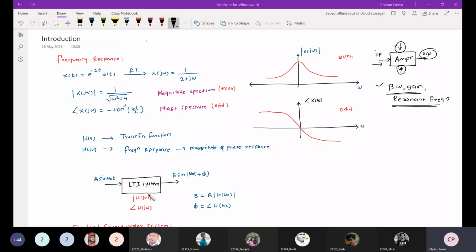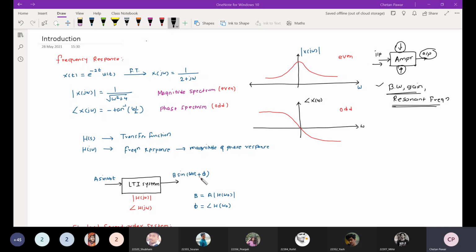So these two quantities, if you apply this particular signal to this LTI system, and if you want to find out the magnitude of the output, that will be B is equal to A into mod of H of j omega naught. Okay, and the angle will be directly added into the phase of the input signal, because phase of the input signal is 0 here, so that angle will be directly added into the output signal, right?